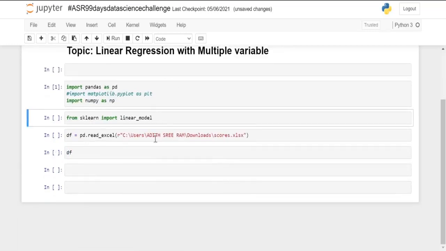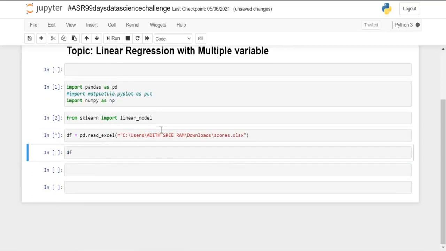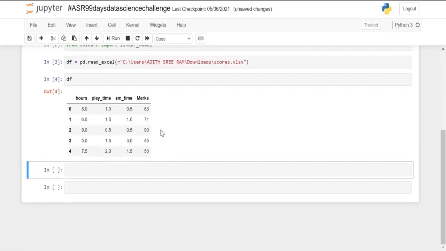So here are our necessary libraries, and I am importing our data, which is in an Excel file. This is our data, where we have four columns: the hours, playtime, social media time, and the marks scored by the particular student. These three columns, hours, playtime, and social media time, are independent, whereas the marks is the dependent variable and it depends on all these three columns.